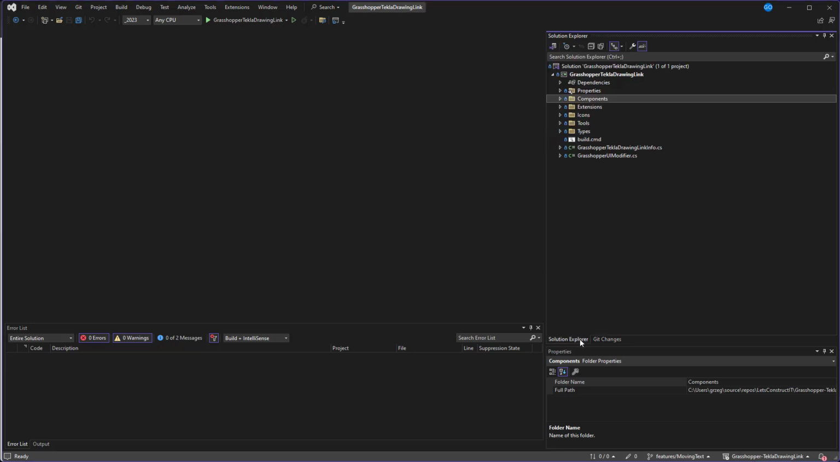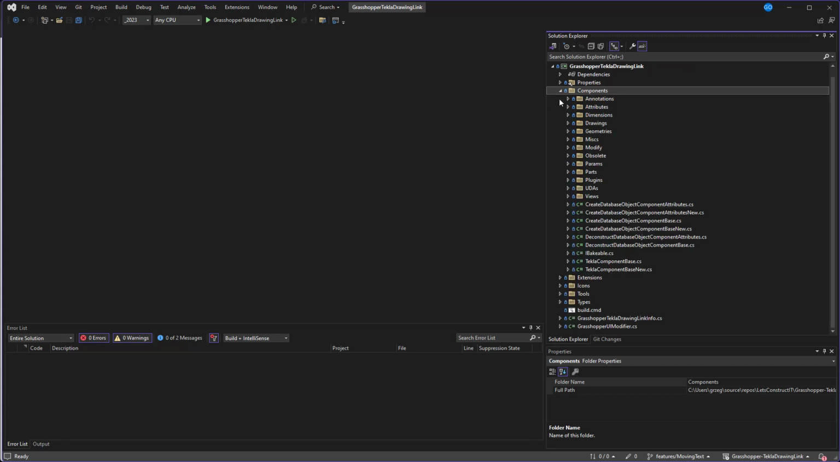And here, what do we have in the solution? So we have just one project, and it is divided into different namespaces. You will probably mainly work in the components, which is divided further like in the ribbon in the Grasshopper. So we have the annotations, attributes, etc.